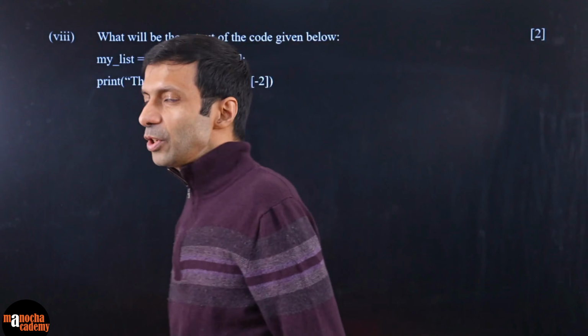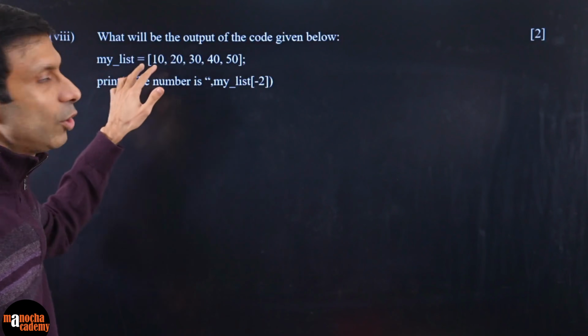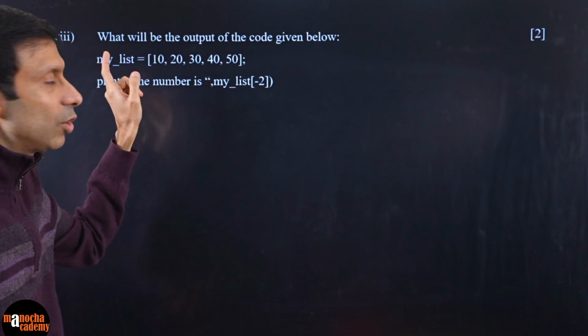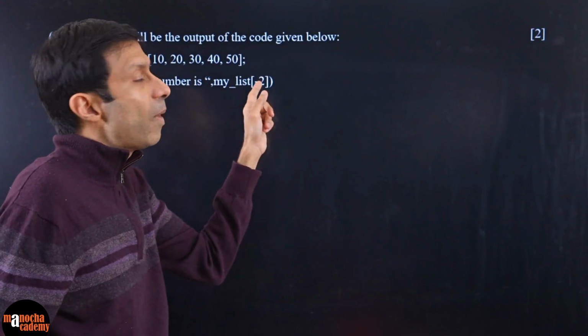Okay, here's the next question. This is Python coding based. What will be the output of the following code given below? They have given you a list here. A list, you can see, is marked with square brackets, and that's the collection of those elements. It says print the number in my list minus 2.